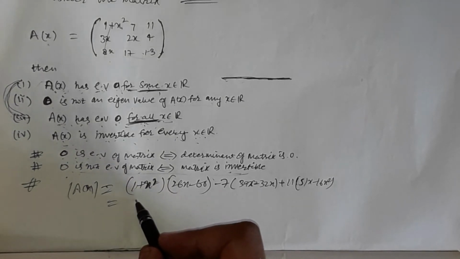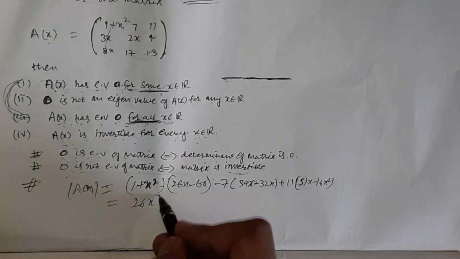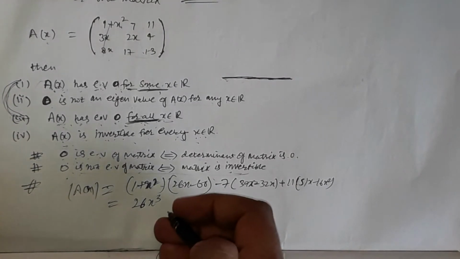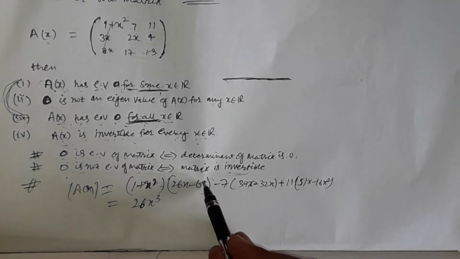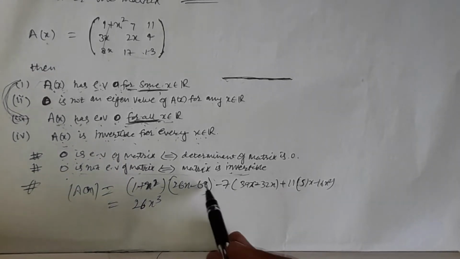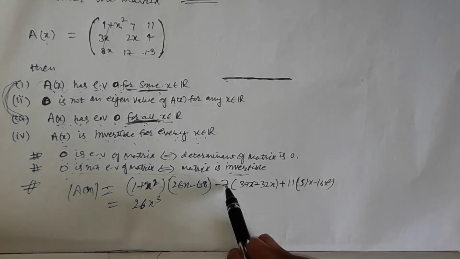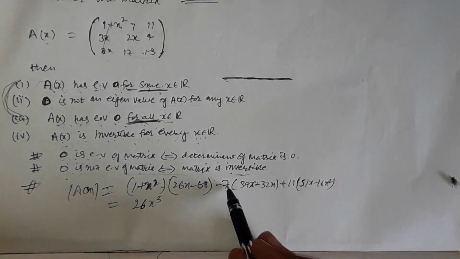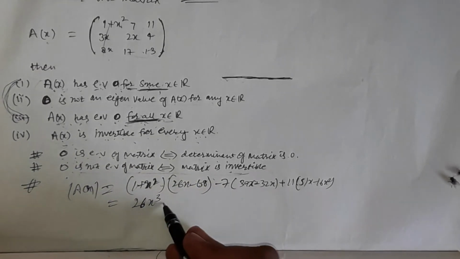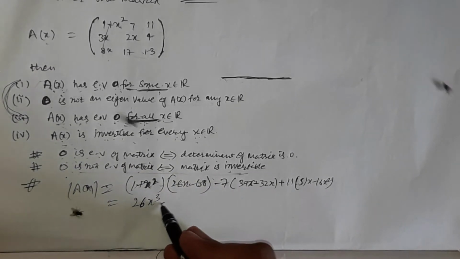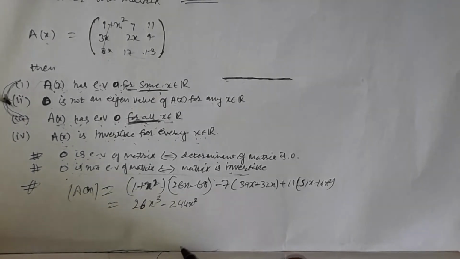While simplifying it, we will get 26x cube, and this is my 68 minus 68x square, and from here I will get minus square, and this makes me 244x square, okay.